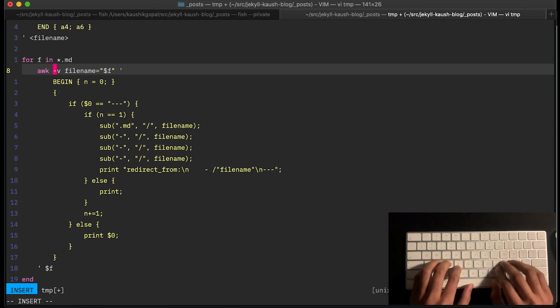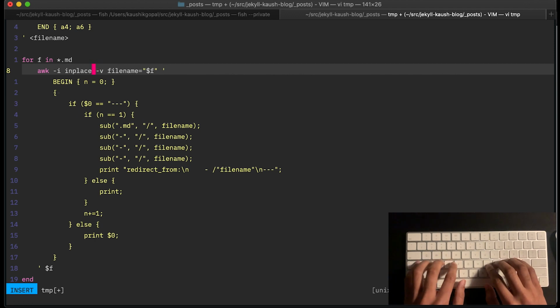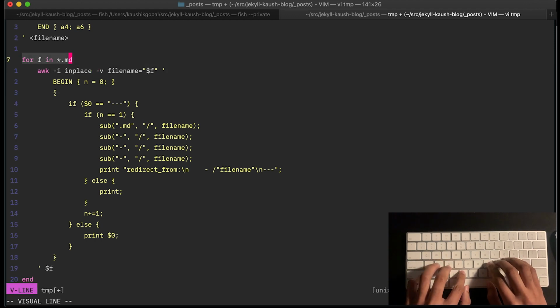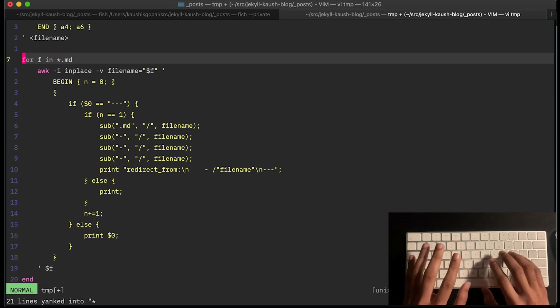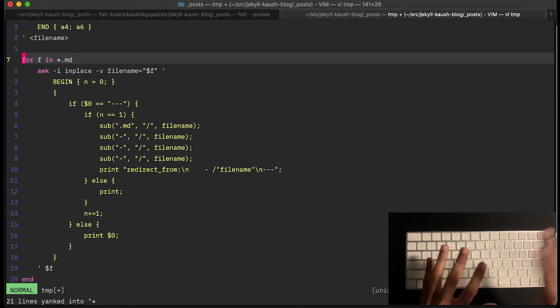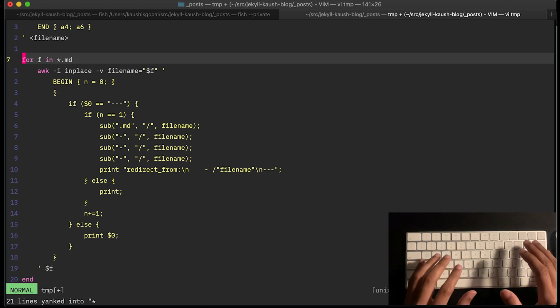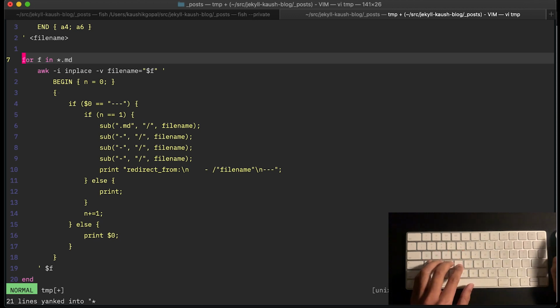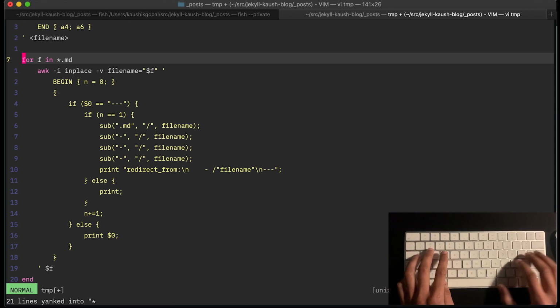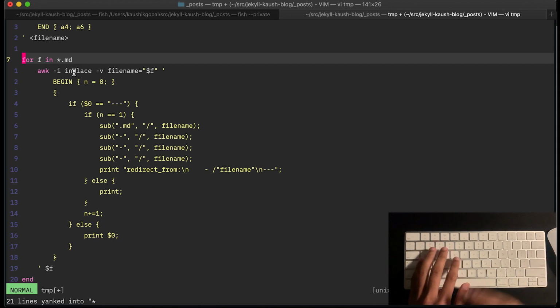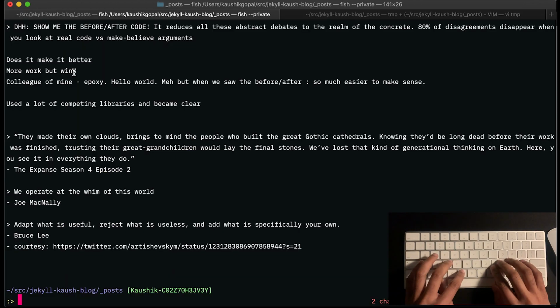And in order to do this in awk, you use another parameter called -i, and you pass in place as an argument to awk. And what awk will do now is, instead of simply reading and printing out the lines, it'll actually replace your file in place with the content that awk reads out through this program. Now, there's different arguments you can pass. You can say, hey, replace it instead with a backup file, so you can create a backup file and keep the original as usual. I honestly don't care.